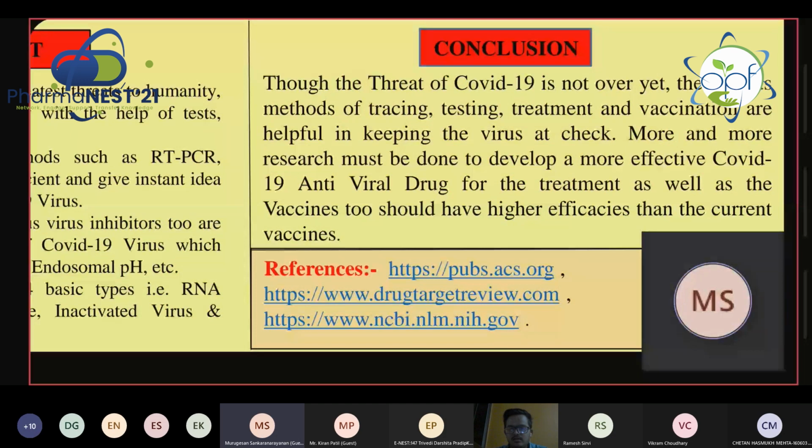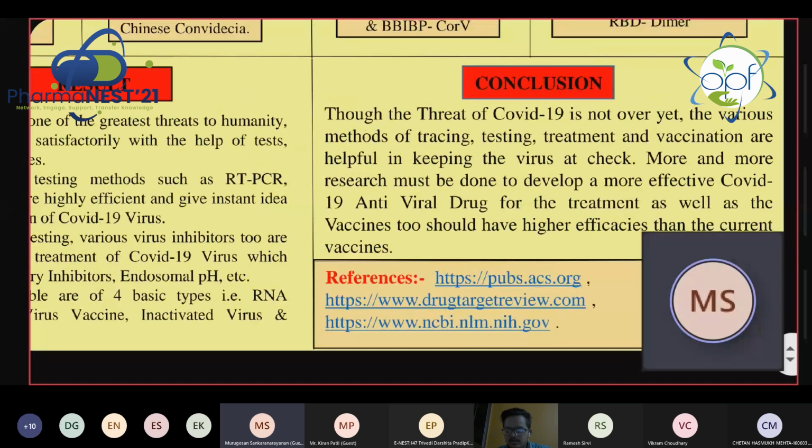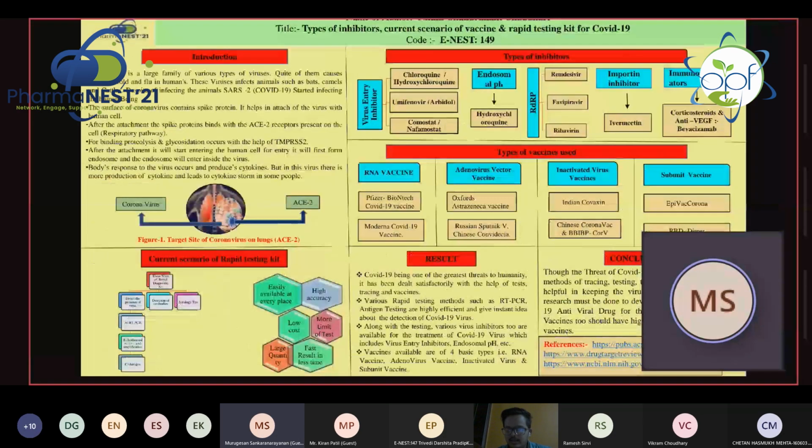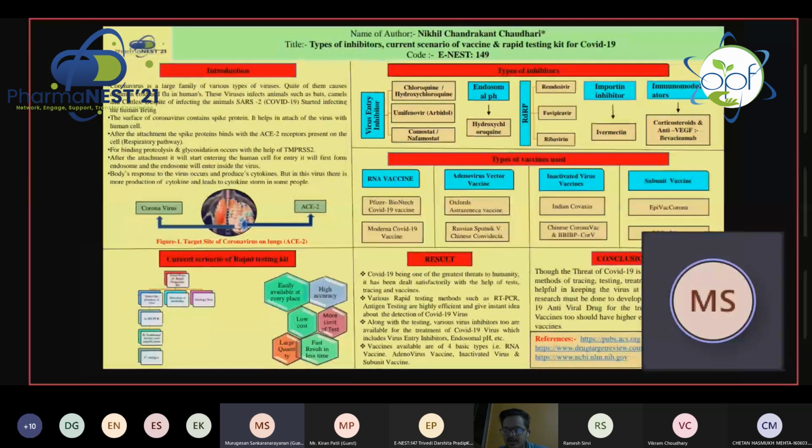Very good. In that, you have mentioned TMPRSS. What does that indicate? Can you abbreviate it? Yes, sir. Its full form is transmembrane serine protease 2. It is a cell surface protein primarily expressed by epithelial cells across the respiratory and digestive tracts.